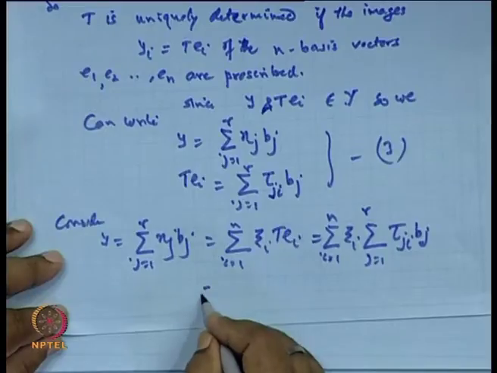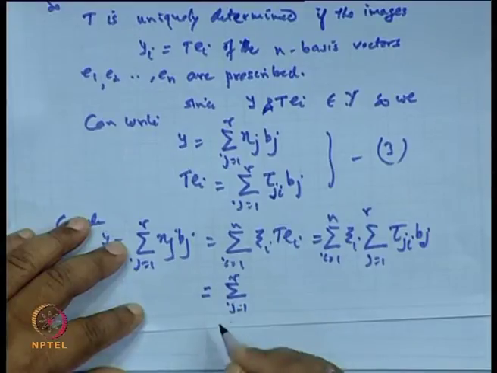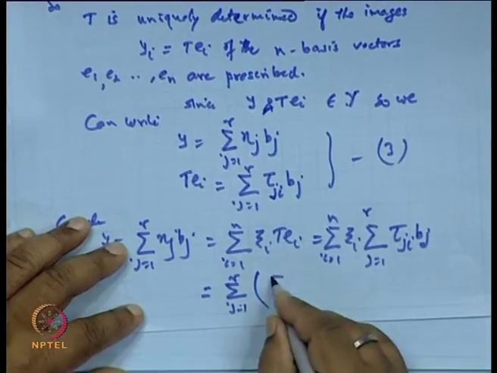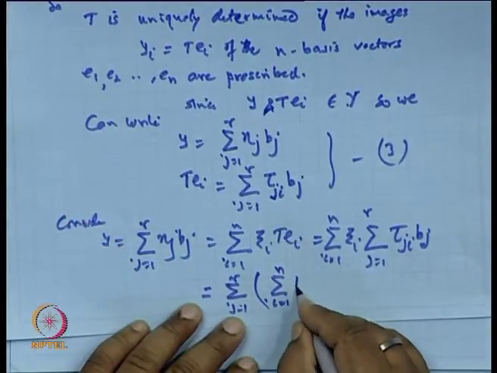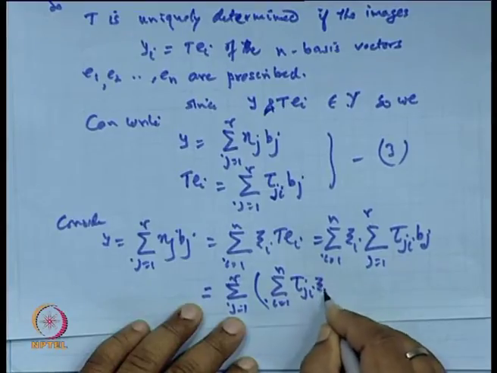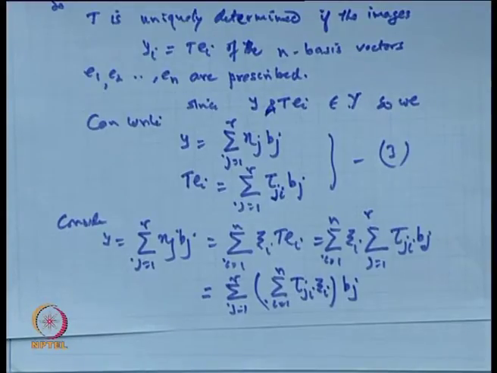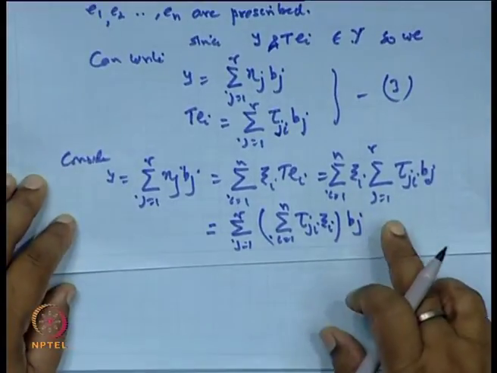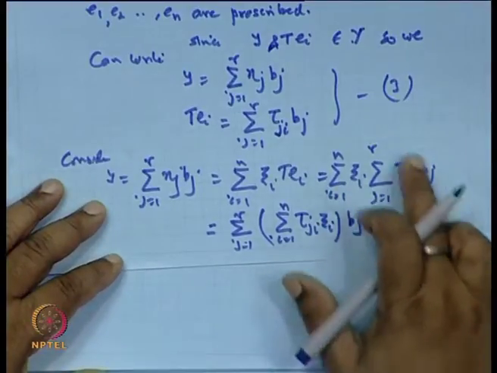This can be written as sigma j equal to 1 to r, within brackets, sigma i equal to 1 to n tau_ji x_i, into b_j. Is it clear now? This one. I have interchanged these because they are finite in number, so there is no problem, and this you can write it here.